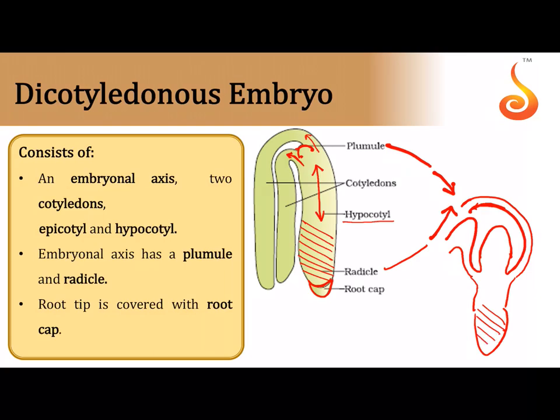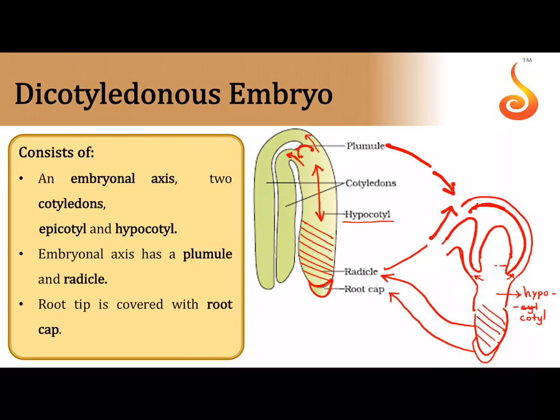The part which I have been shading is the radicle, and now it is covered with a protective structure called root cap. And this is the point from where the cotyledons emerged. So the region below that is the hypocotyl, the region of the embryo below the point of attachment of the cotyledon.